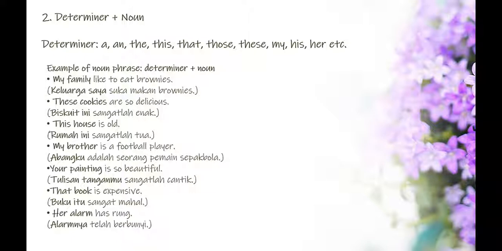Who can read? Example of noun phrases, determiner plus noun. My family like to eat brownies. These cookies are so delicious. This house is old. My brother is a football player. Your painting is so beautiful.